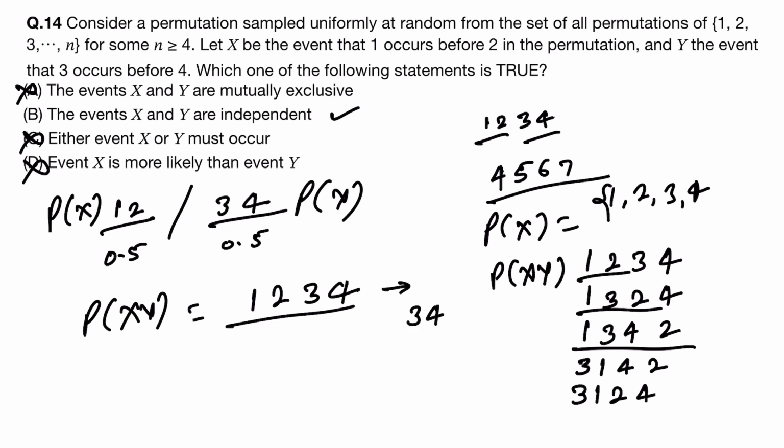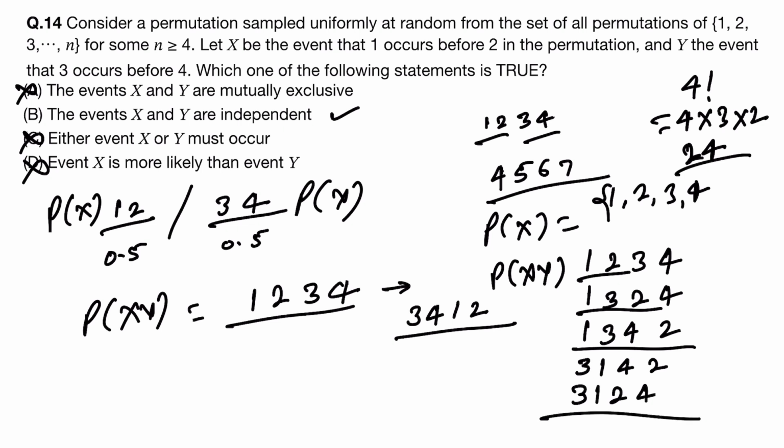So 3, 4, 1, 2. This is the only case for third position 1. So total 6 cases. And total 4 factorial is 4 into 3 into 2, that is 24. And here 6 cases are total.